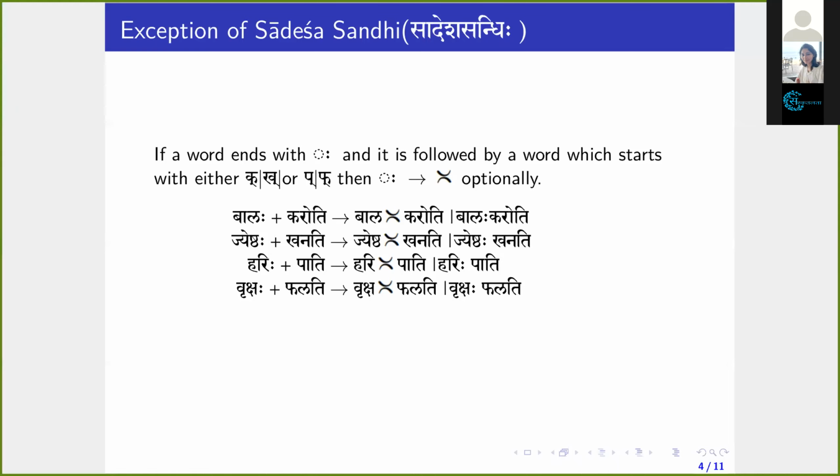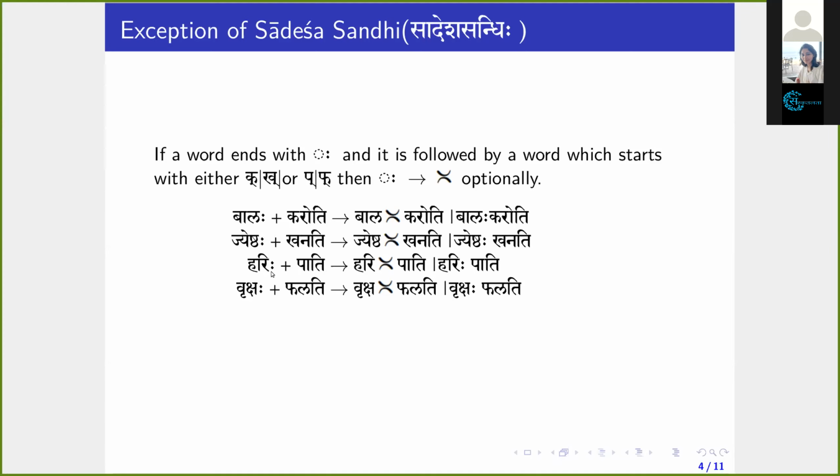Can you spell that phonetically? Ha, no, not that. Jihvamuliya. Okay, I will write that in the chat. Can you please write it in Devanagari? I will. Thank you. Okay.